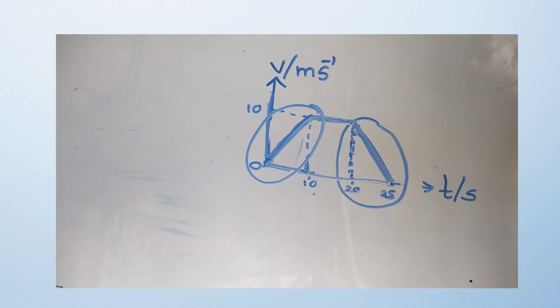The fourth choice tells the object has moved 20 seconds at a velocity of 10 meters per second. Not 10 meters per second for 20 seconds, it moved for 10 seconds. Then the answer is 1. The fourth choice is also incorrect.